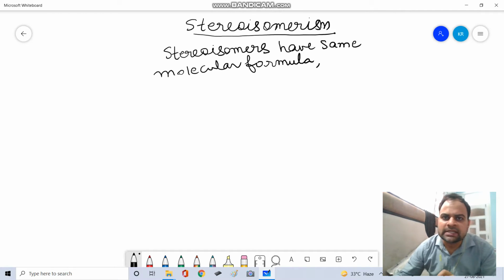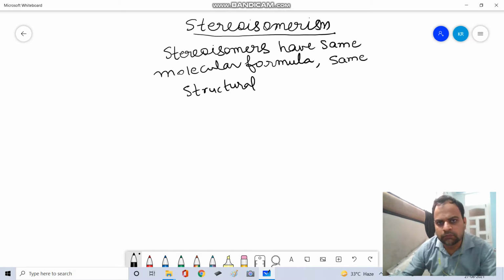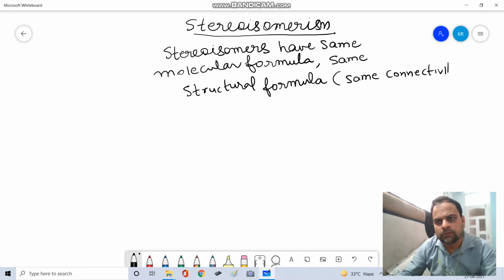Their structural formula is also the same. What is the meaning of same structural formula? It means the same connectivity of atoms or group of atoms.